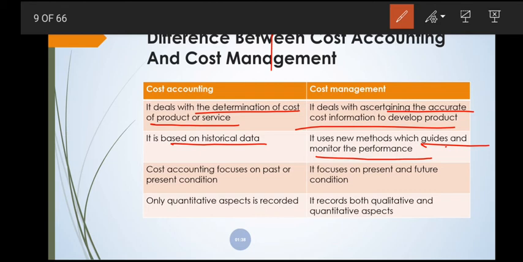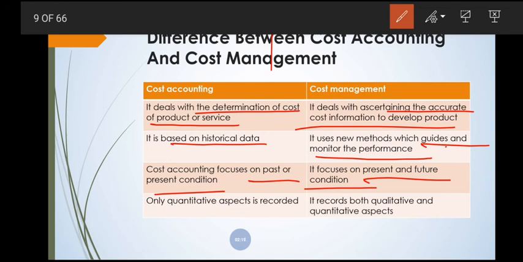And the third difference: cost accounting focuses on past or present condition, and similarly cost management focuses on present and future condition. See the difference between cost accounting and cost management with respect to the scenario or situation. Cost accounting focuses on the historical or past condition, that is, the previous condition, and also the present condition. So this comes under cost accounting.